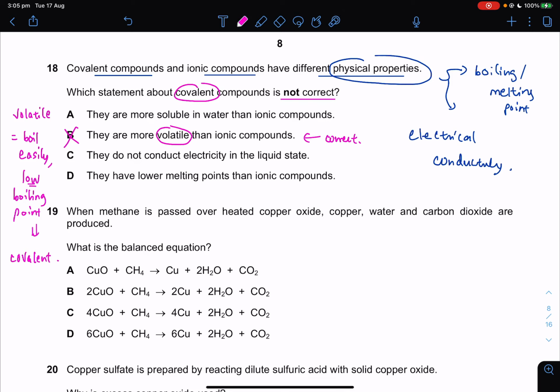Okay, covalent compound do not conduct electricity. That was what I said just now. This is again a correct statement. I said earlier, covalent compound totally do not conduct at all. Covalent compound have lower melting point than ionic compound. Again, that's what we said: covalent compound, low melting, low boiling point. So this is again a correct statement.